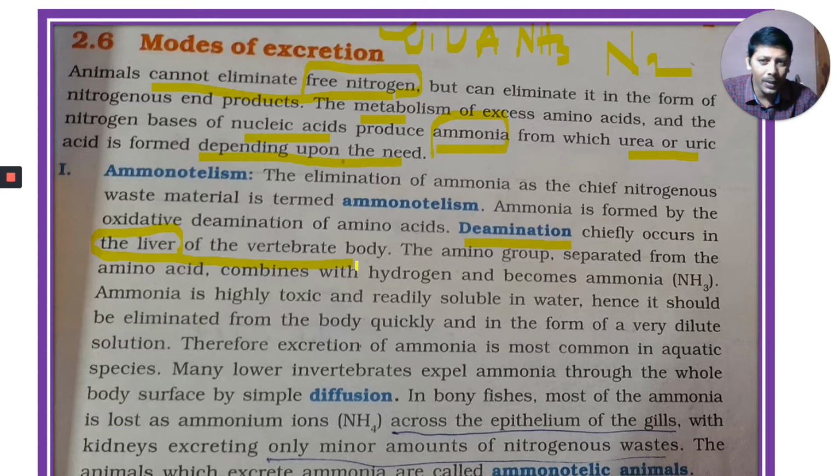The amino group separated from the amino acid combines with... I am writing here, amino group NH2. There is an amino acid here. From the amino acid, what is removed? The amino group. What is separated? The amino group combines with hydrogen. This is NH2. NH2 combined with hydrogen becomes NH3